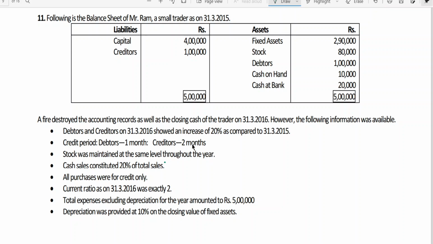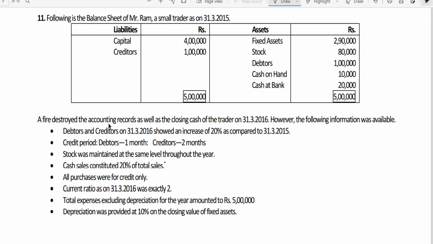A fire destroyed accounting records as well as the closing cash of the trader on 31st March 16. However, the following information was available. Debtors and creditors on 31st March 16 showed an increase of 20% as compared to 31st March 15. Two things I would like to stress upon here, my dear friends.